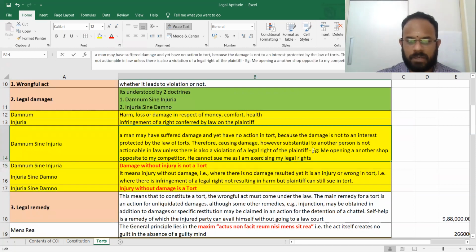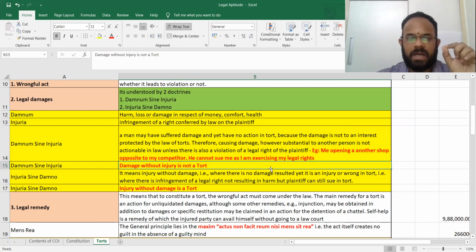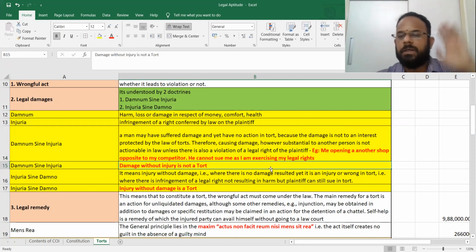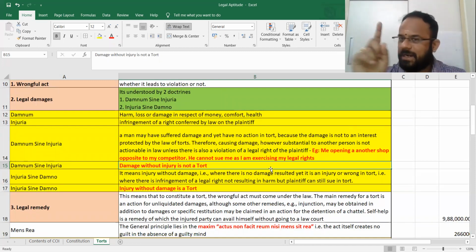See the example that I'm telling. What is the example I'm saying? Me opening another shop opposite to my competitor. See, I am not creating an injury, but I'm creating a damage. Same shop opposite to him, I am opening something. Now, can he file a case against me? He cannot sue me as I'm exercising my legal rights.